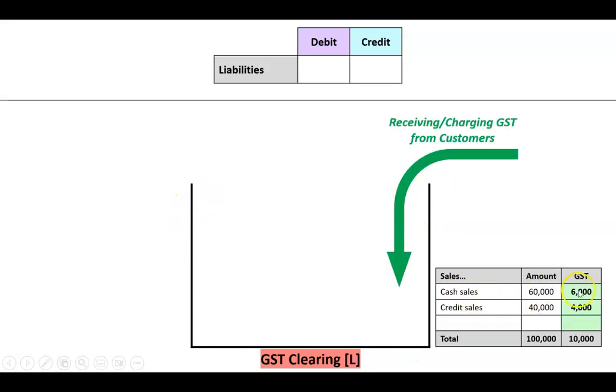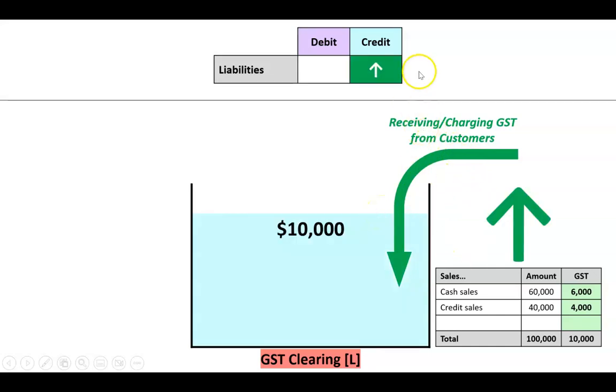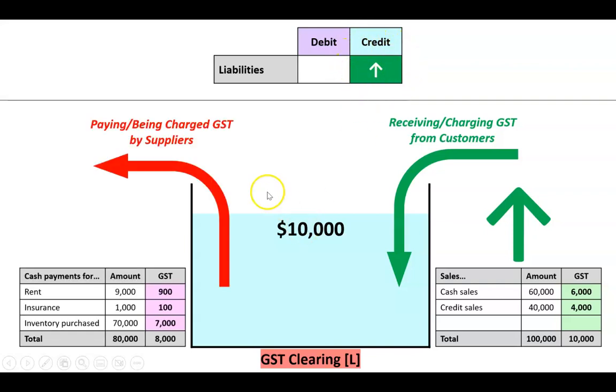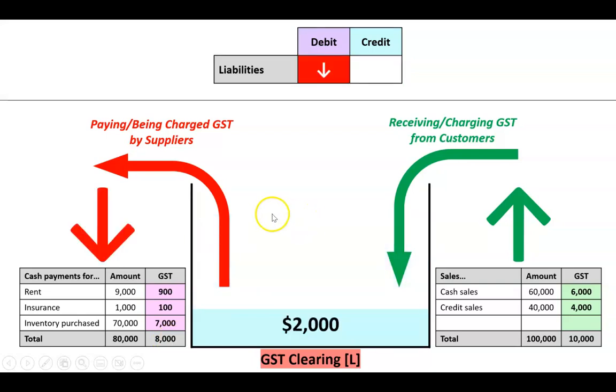So when we make sales and charge GST, like in this case, there's $10,000. So when we receive GST or charge GST from customers, it goes into the tank and it increases our liability. So the GST account would go up on the credit side. However, the government designed the system to recognize that a business also pays and gets charged GST by its suppliers. So if we had these things here for rent, insurance and inventory, and we had GST amounts, and that came to 8,000, our liability here would go from 10,000 down to 2,000. And when a liability goes down, that's a debit. So that's what we know.